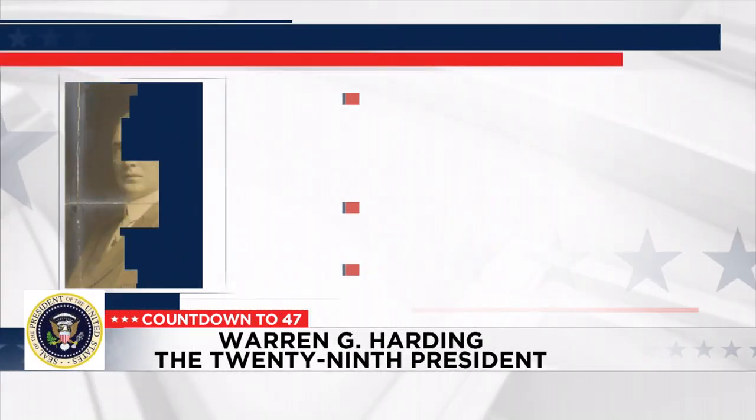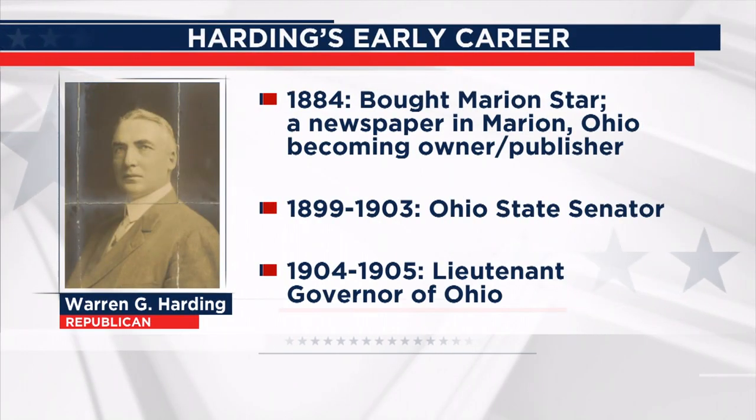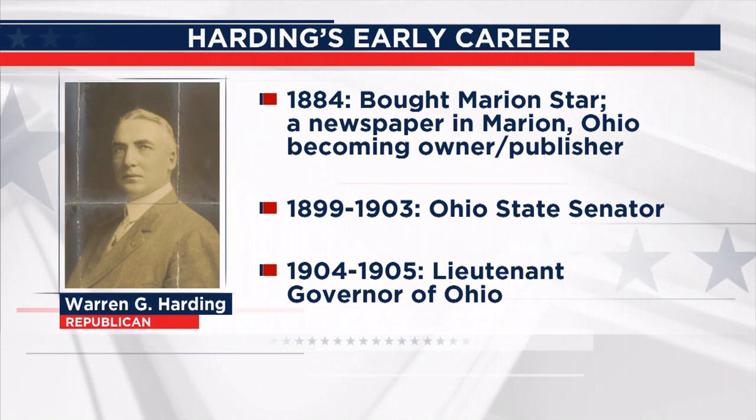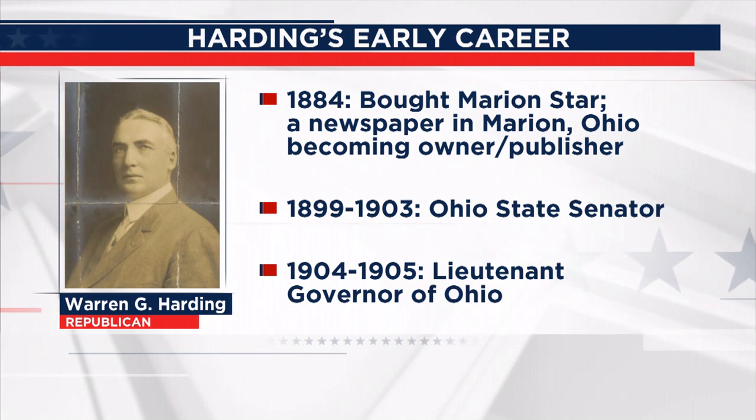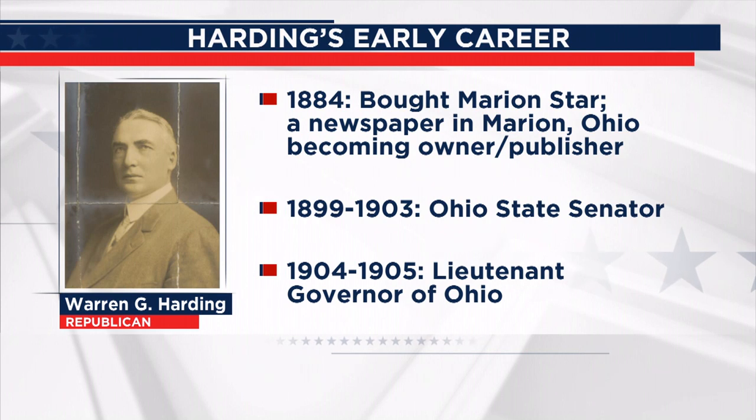Harding. Prior to becoming the 29th president, at the age of 19, Harding bought an Ohio newspaper, becoming not only its owner, but its publisher. After 15 years of this, Harding's network of connections helped him begin his political career with his election to the Ohio State Senate, taking office in 1899. From there, he went on to hold the post of the state's lieutenant governor.